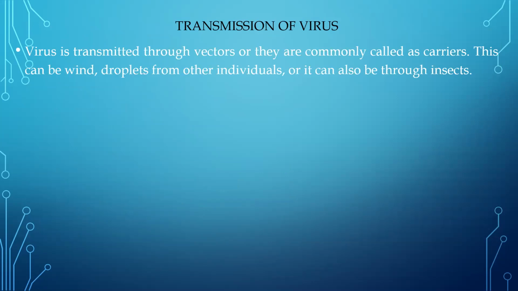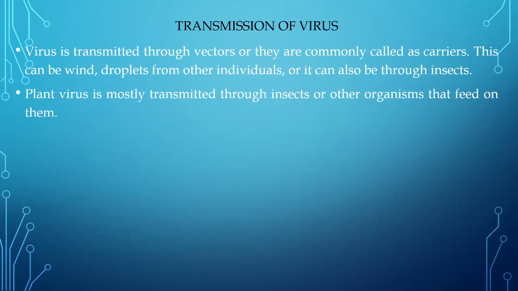So it can be wind. Suppose the virus is in the air, the wind is going to carry the virus from one place to another. Or it can be individuals. Right now humans are basically spreading the coronavirus. One human can spread the coronavirus to other human beings. All right, it can be between animal and human, between plant and human, or through insects also. Did you understand? So these are basically the carriers of the virus. Otherwise, viruses are not going to travel on their own. They do not have any wings, so they will be carried with the help of vectors or carriers.